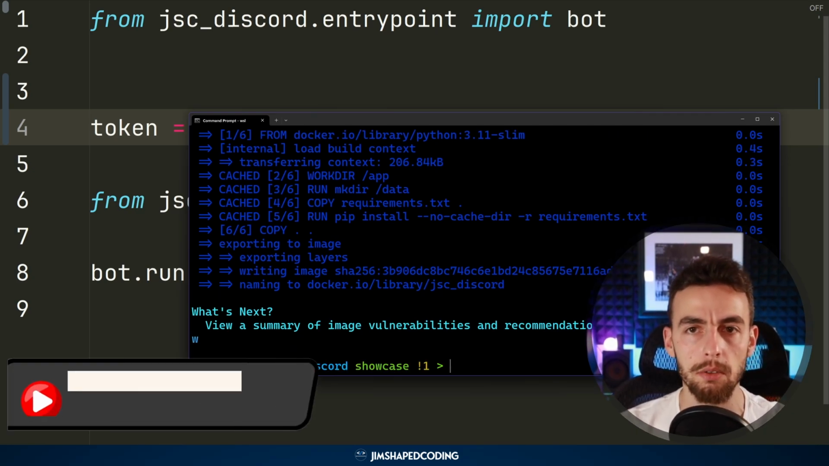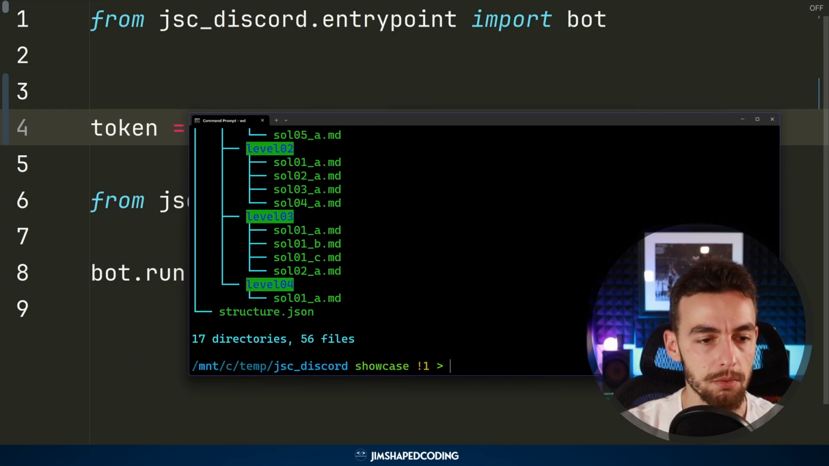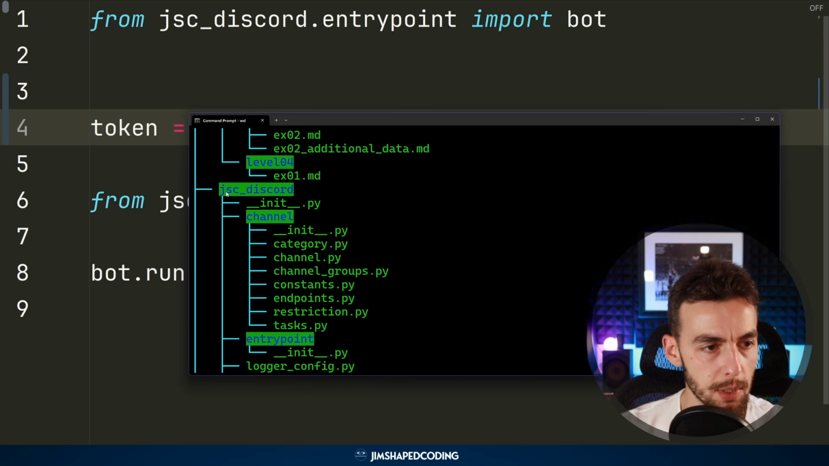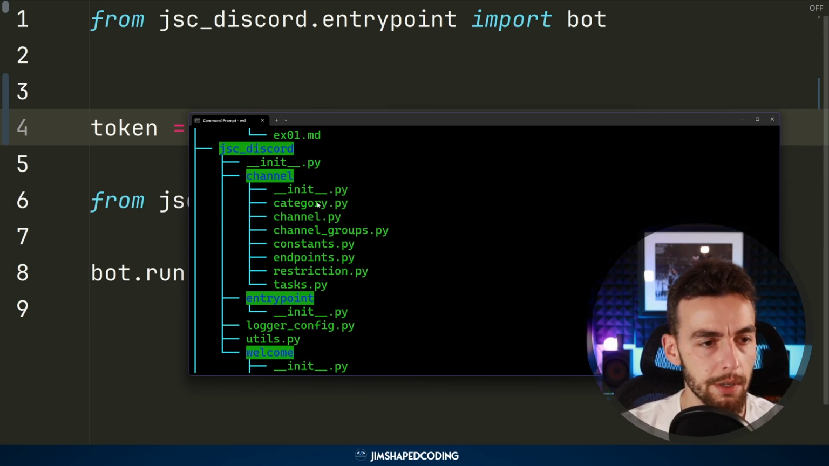I have a dedicated video on that, which I recommend watching if you're interested in writing task files. And let's run the tree command again. You can see that we have the JC Discord directory, which is inside the project directory, and it includes an init file for being a package, and then there are Python files that basically manage different actions on the channels. There are restrictions. For example, you can't send a message longer than 250 characters across all the channels, and this is for avoiding sending the solution to everybody and basically doing a spoiler. All right, so this is where this code is included.